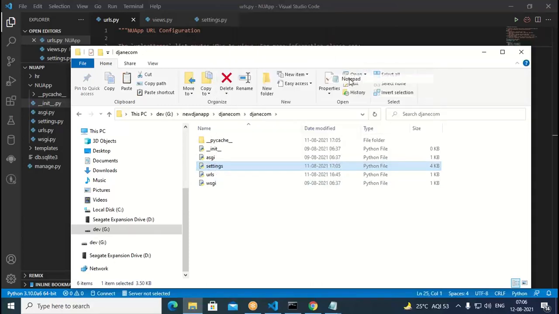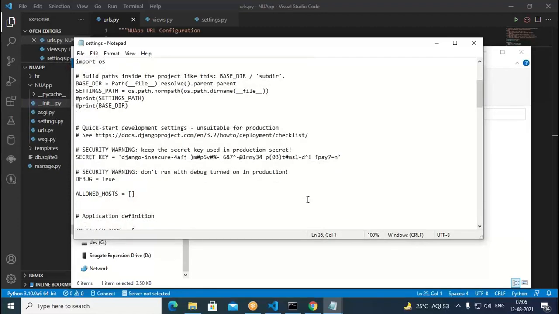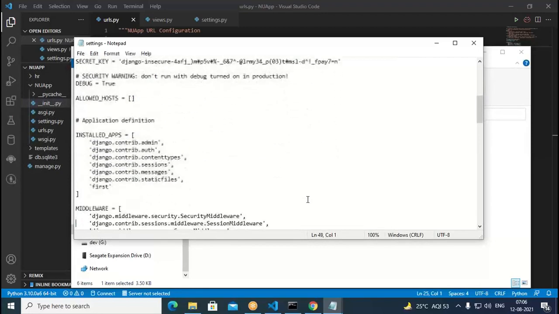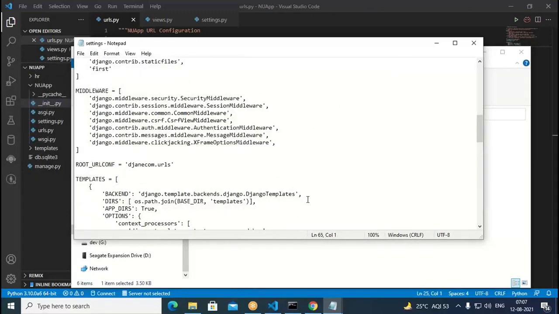Here we need to set the templates. For that purpose, we take BASE_DIR and the settings path. Similarly, when we come down somewhere near the bottom, we have the templates setting. So we need to put the templates folder in that particular place.